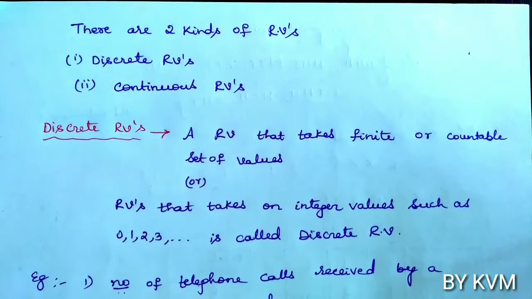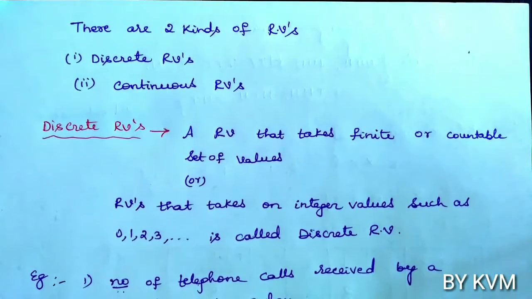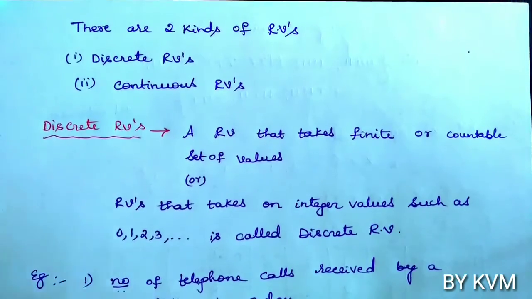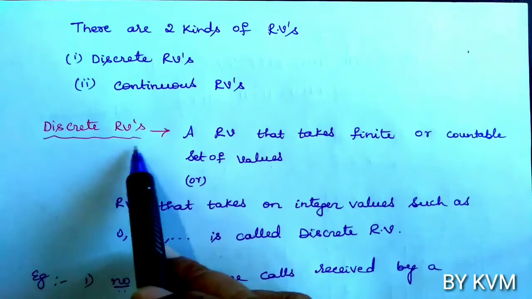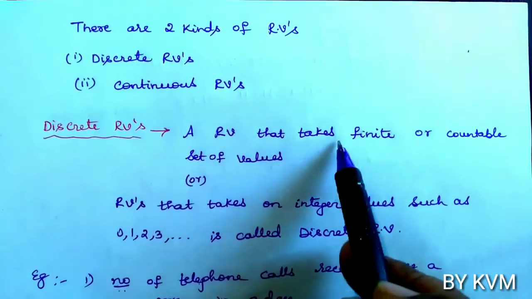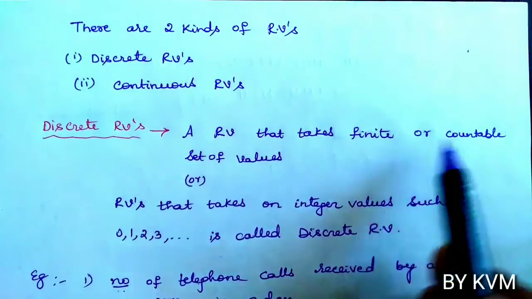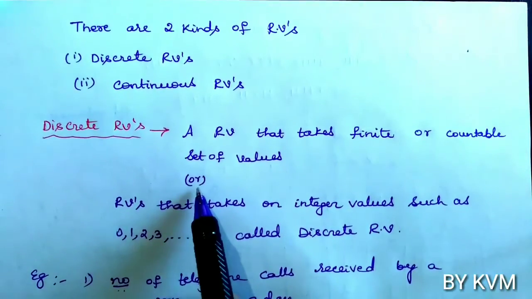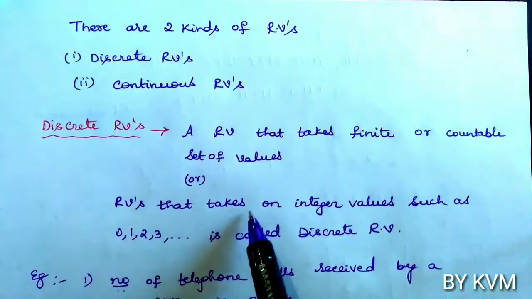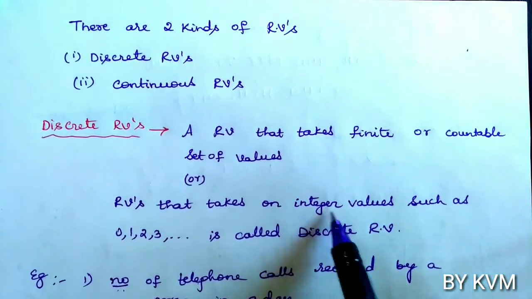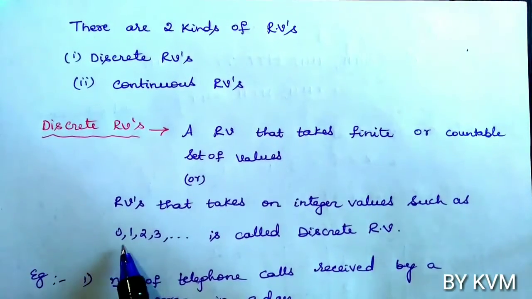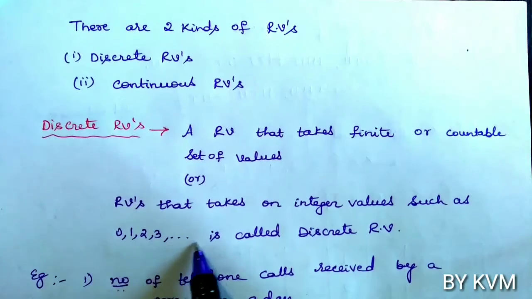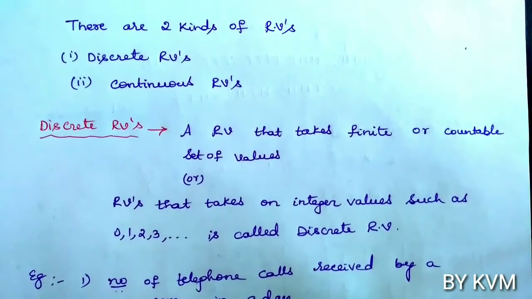So now there are two kinds of random variables. First one is discrete random variables. Second one is continuous random variables. So now let us see what discrete and continuous random variables are. A discrete random variable is a random variable that takes a finite or countable set of values, or takes on integer values such as 0, 1, 2, 3 and so on.